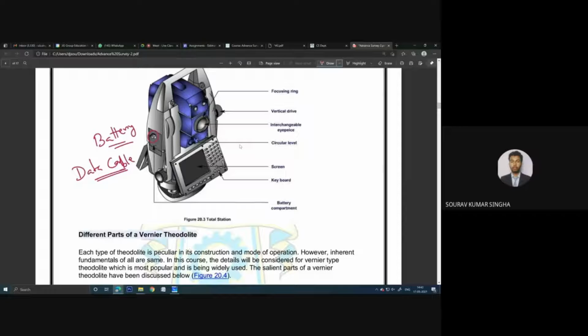Insert the data cable into your computer and connect. In AutoCAD, you will find all the points like this.